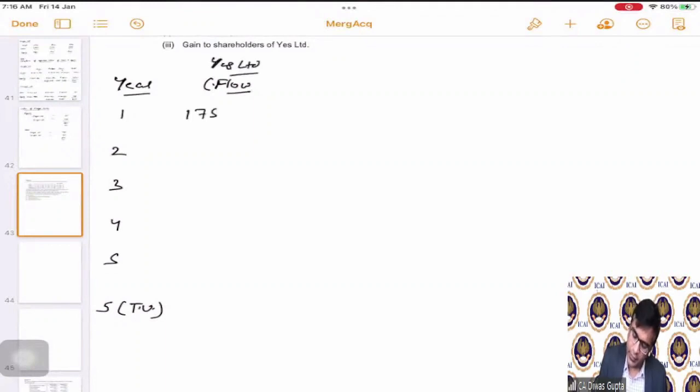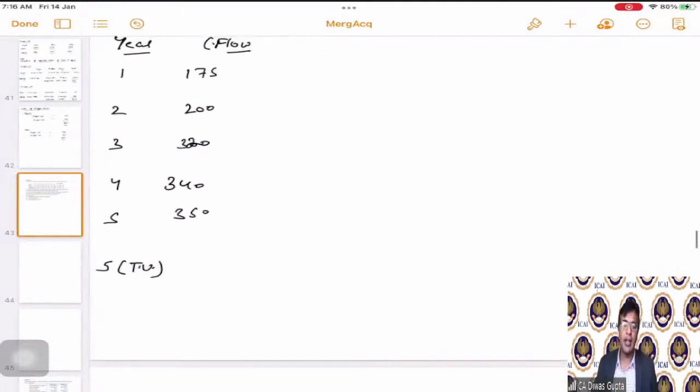175, 200, 300. Sorry, it's 320, then 340, then 350. And how are we going to calculate this terminal value? See, so terminal value, what we say is 350 is the year fifth number. So what would be the year sixth number?